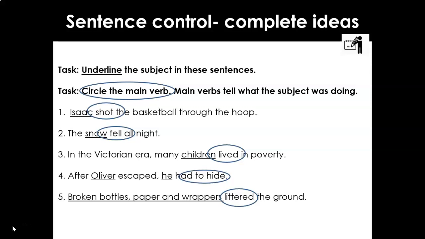And we can also see that subjects can be groups of words. Bottles, paper and wrappers. What did the bottles, papers and wrappers do? They littered the ground. So littered is the verb. Brilliant. So give yourself a mark out of 5.